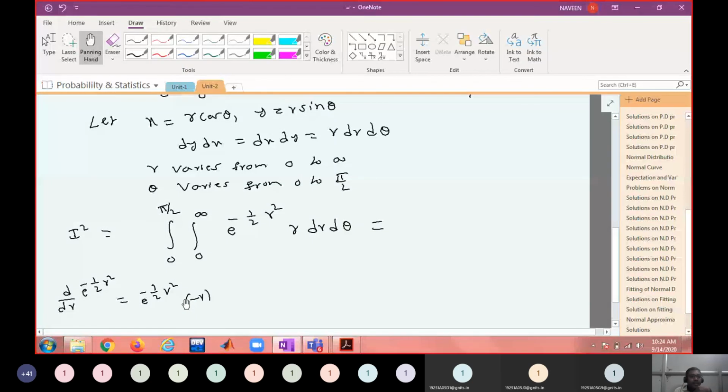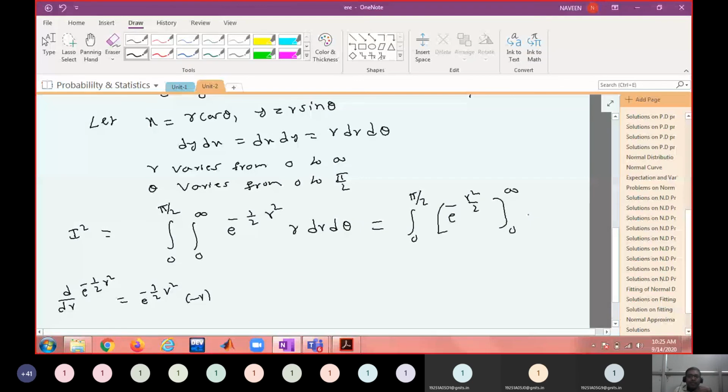So when you apply integration on both sides, what do you get? You get the integral from 0 to pi by 2 of minus e power minus r square by 2 with the limits from 0 to infinity, with a minus because the minus is on the right side, d theta.